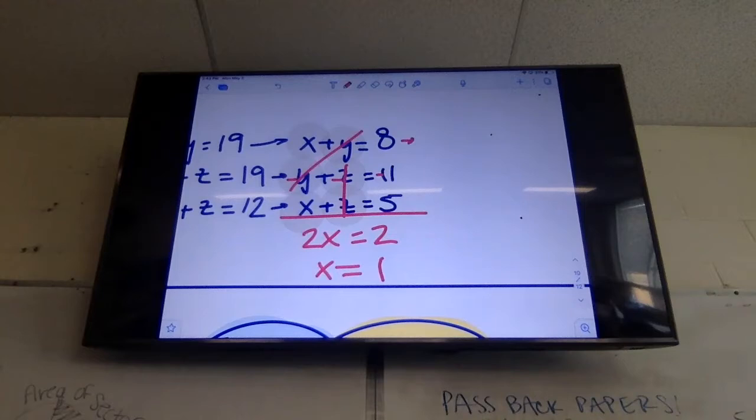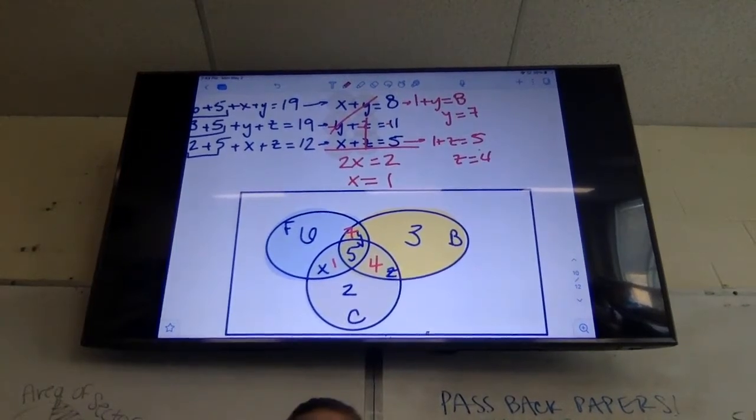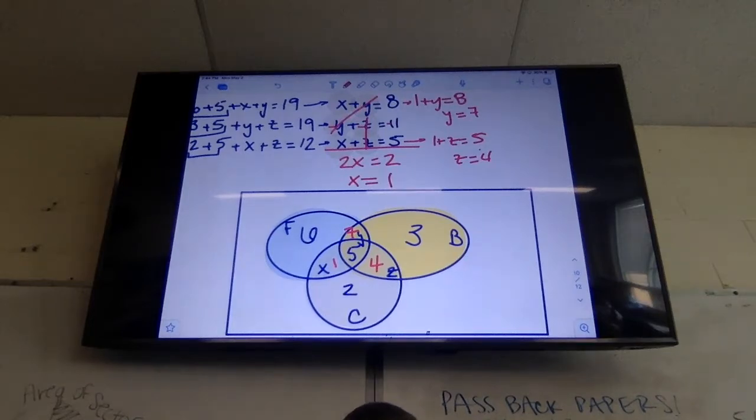All right, so now if I plug 1 in for X, I've got 1 plus something equals 8. What should Y be? 7. And then 1 plus Z equals 5. 4. So that means wherever my Y was becomes 7, and whatever my Z is becomes 4. Okay. That all being said, let's combine what we've got going on here.